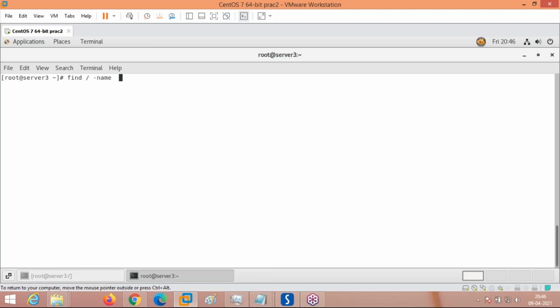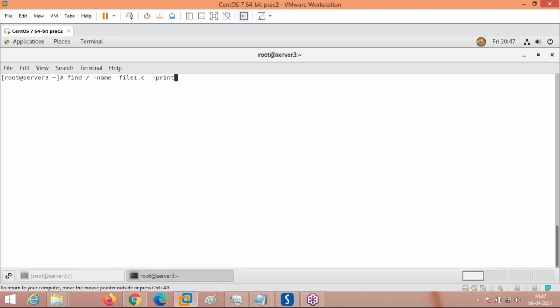What I am doing is searching for a specific file in my file system. The file is file1.c. I have created this file, but I just remember file1.c is the name of the file. I don't know where I have placed it. So now I am able to search for it. This is one of the commands to do so. After find, the slash is where the search has to start, and the name of the file to search is file1.c. After that, if any output is coming, please print it. That is the -print option.